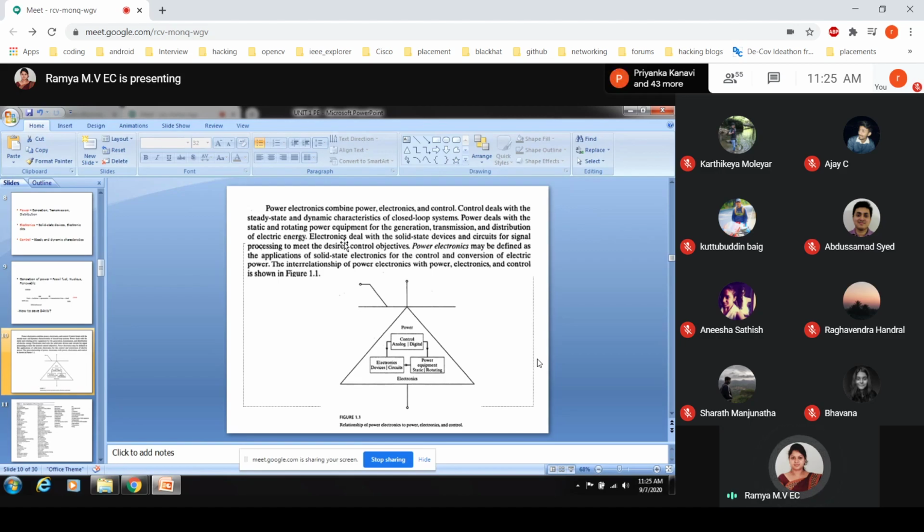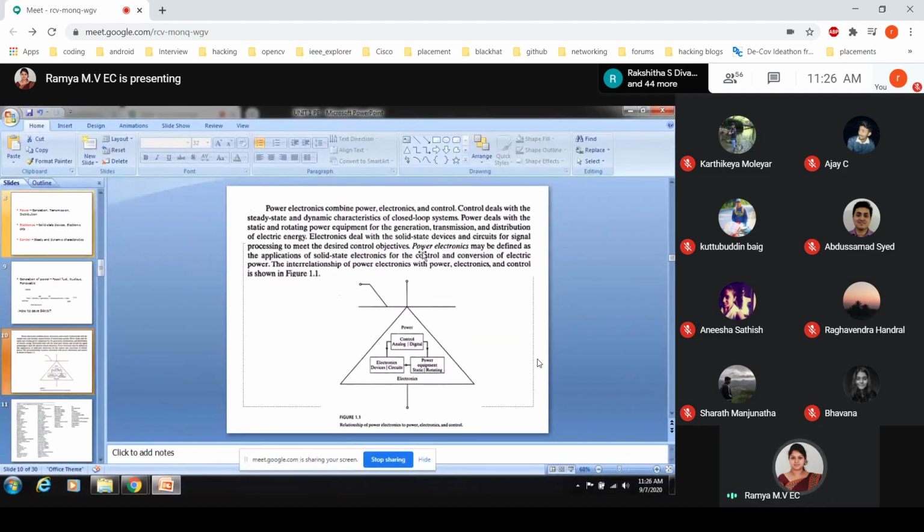Electronics deals with solid state devices and circuits for signal processing to meet the desired control objectives. Hence I can define power electronics as the application of solid state electronics for the control and conversion of electric power. I hope you are getting it properly.